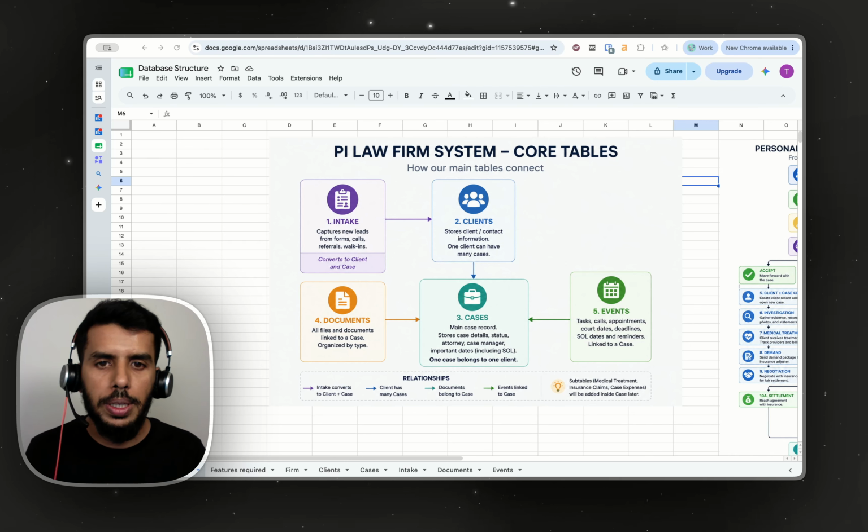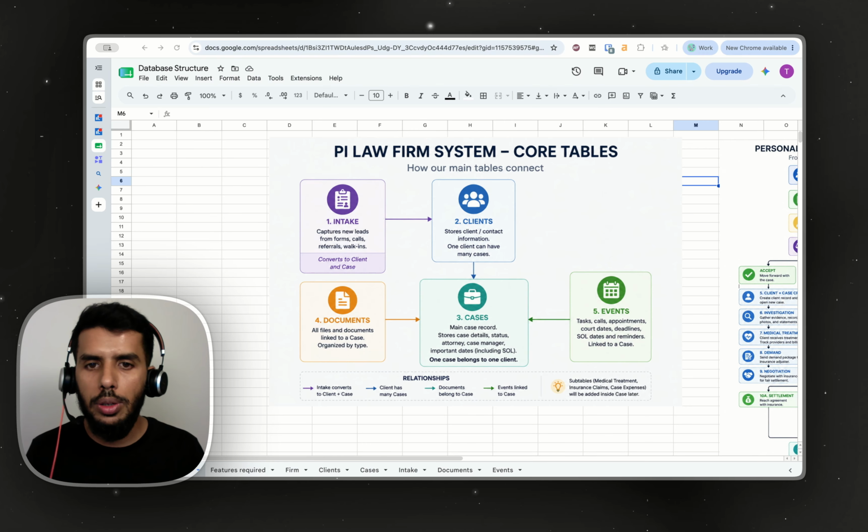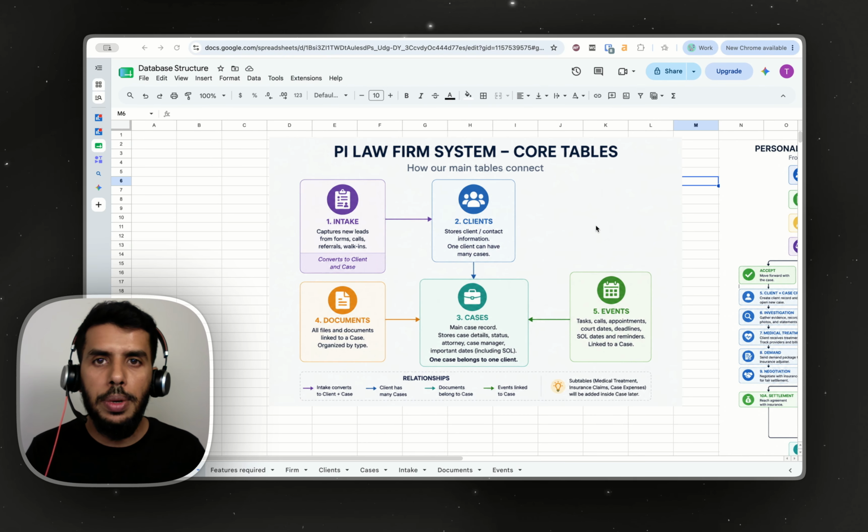In this video, we are going to be creating a law firm case management system. Now, if you're a law firm and if you're managing your cases in Excel sheets and emails, this is a great option for you to organize your business. We're not going to be overdoing things. We are going to build a basic yet highly functional operating system for your law firm.